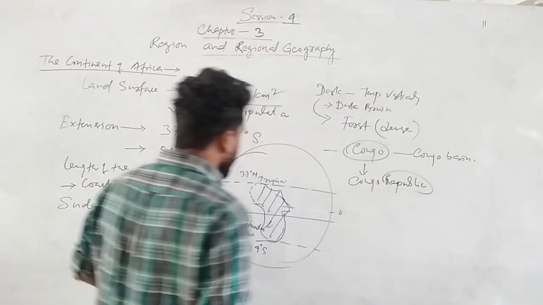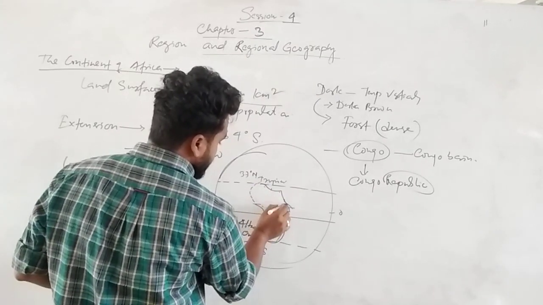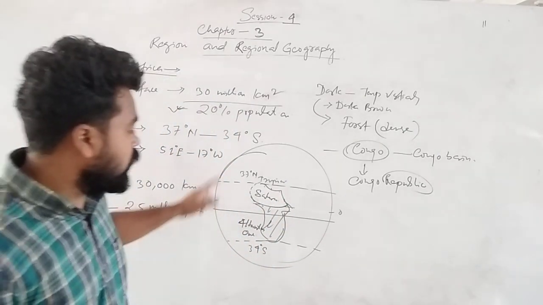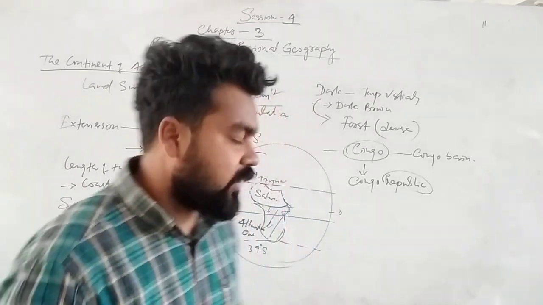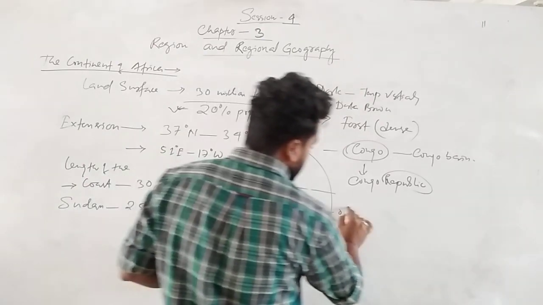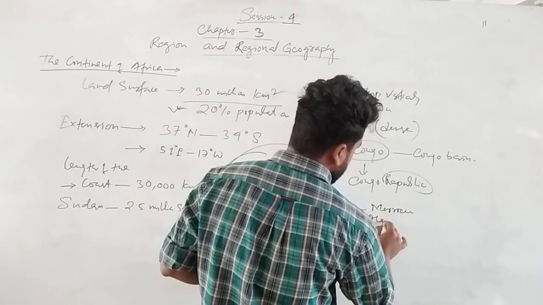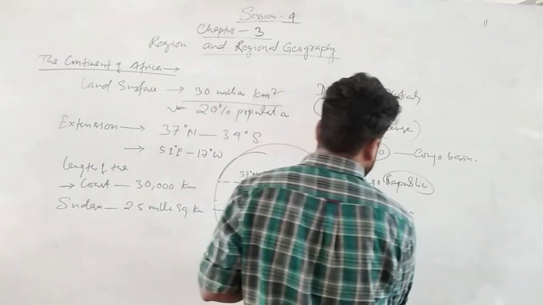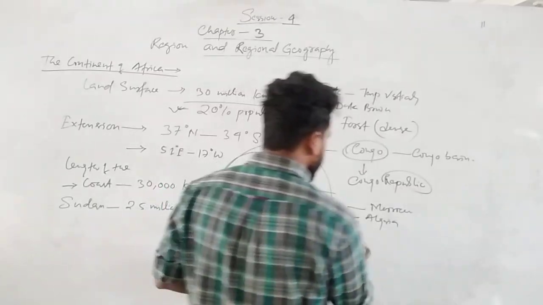We know that the northern part of Africa is full of the Sahara desert. The whole northern part is Sahara desert, because there is very scanty rainfall. Sahara is the largest desert in the world. Some desert countries are there, Morocco, Algeria. Earlier Sudan was the largest country, now it is Algeria.